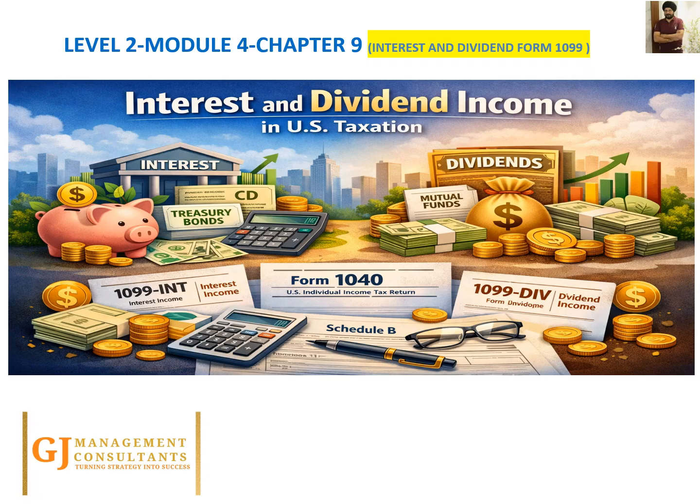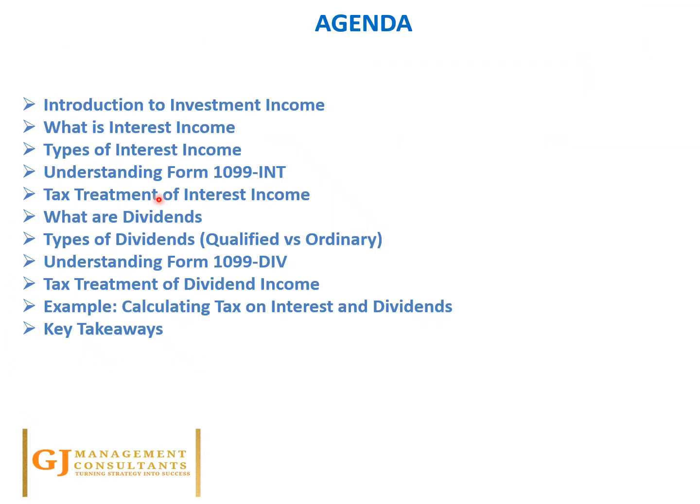We'll move to the first slide, which is the agenda slide. The key agenda that we're going to cover today is we'll quickly understand the concept of investment income. We'll understand what is interest income and what are the different types of interest income, and then how this interest income is reported by the payer of the interest, which is Form 1099-INT, and the tax treatment of the interest income.